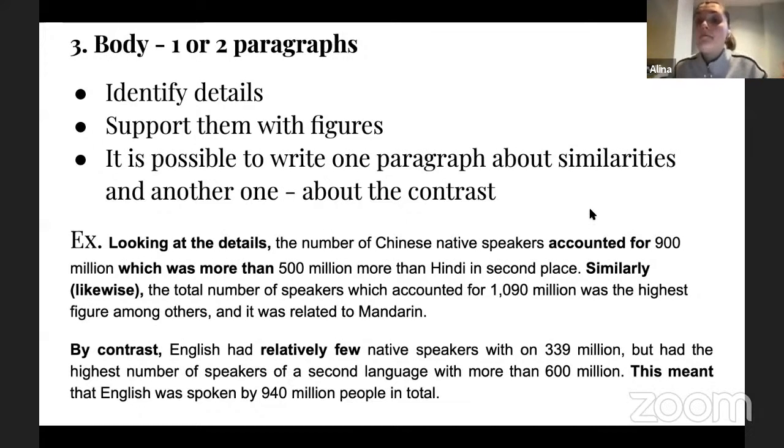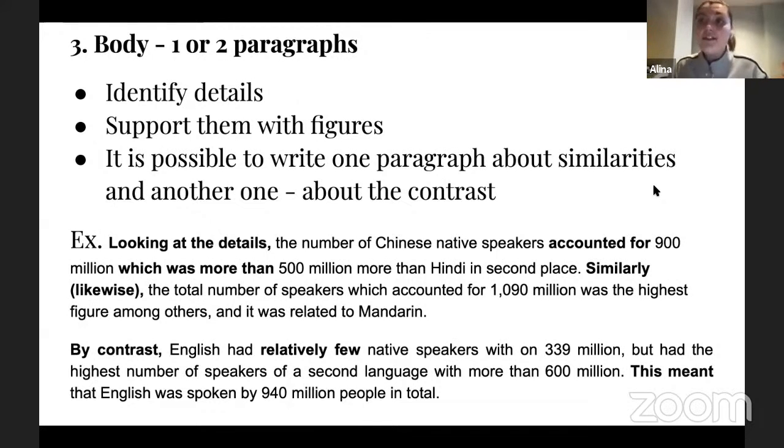Sometimes it might be estimate, comprise of. Again, I will show you more options in a second in my sample, okay? But account for is a really good one and a very typical one to connect this piece of information with my unit. And my unit is 900 million.